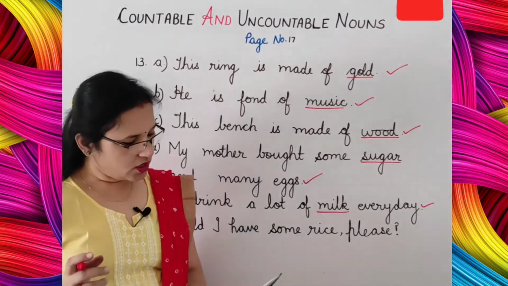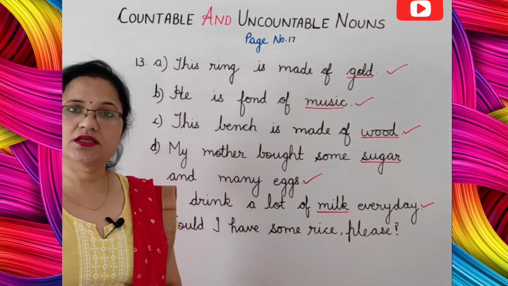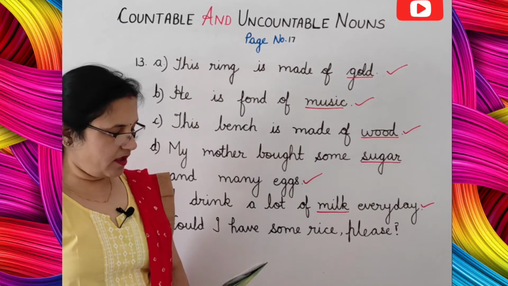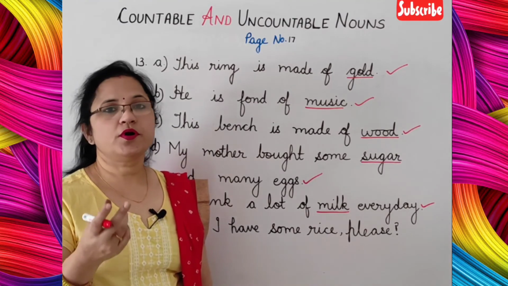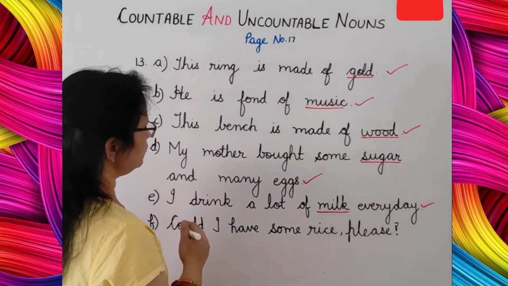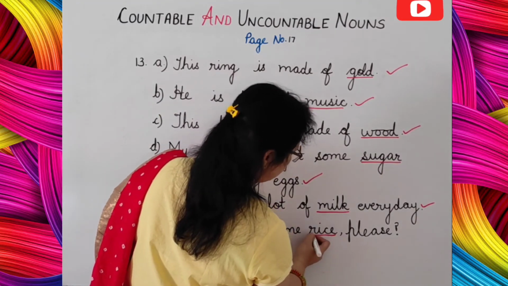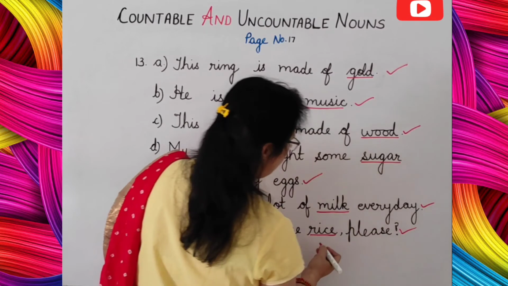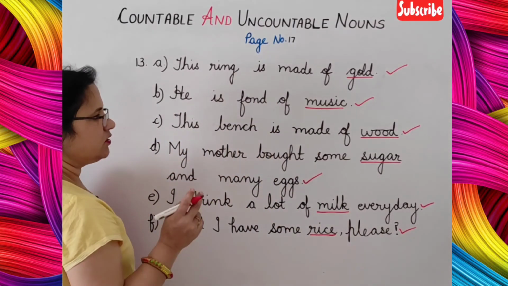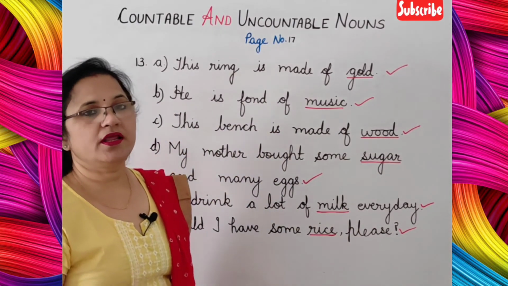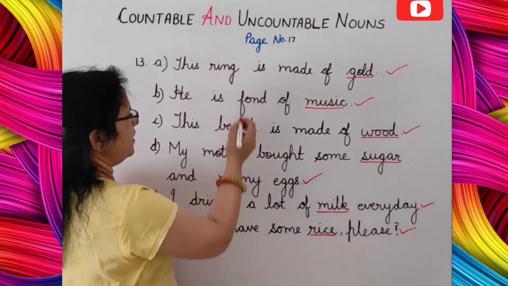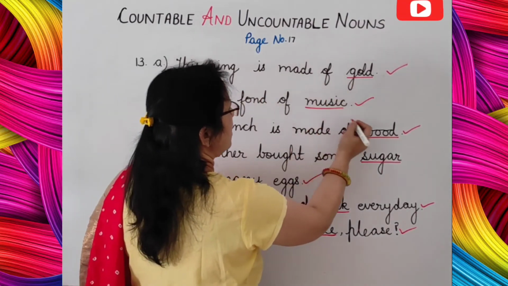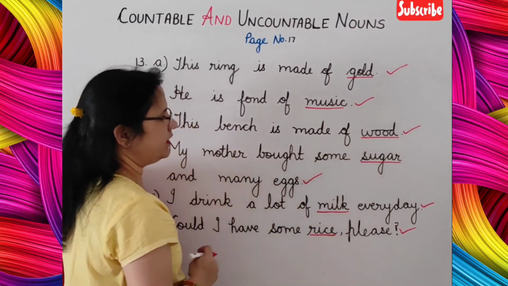Now last one. Could I have some rice please? This is correct. Could I have a rice please? No. A or an we don't put before uncountable nouns. So here the uncountable noun is rice. And put a tick in front of this sentence. So students, again I am repeating, every option has two parts. Now the correct part I have written here and all uncountable nouns I have underlined.